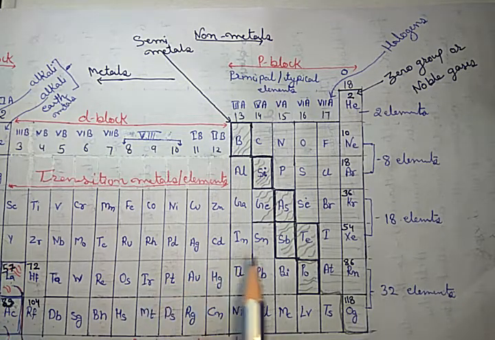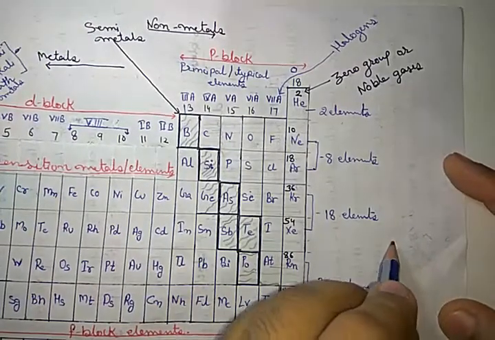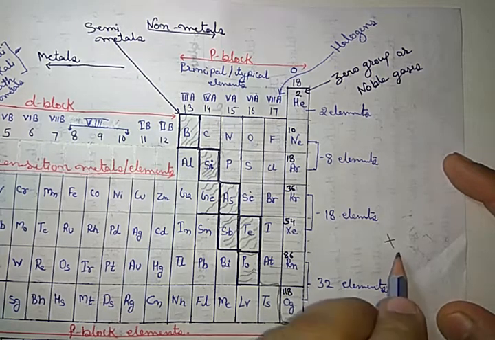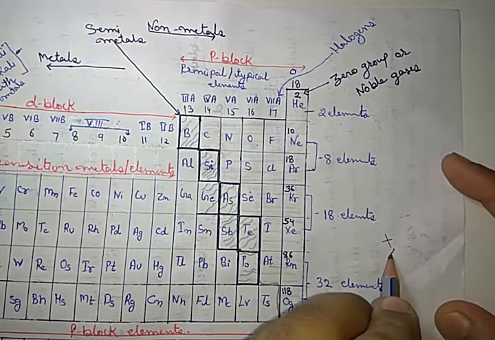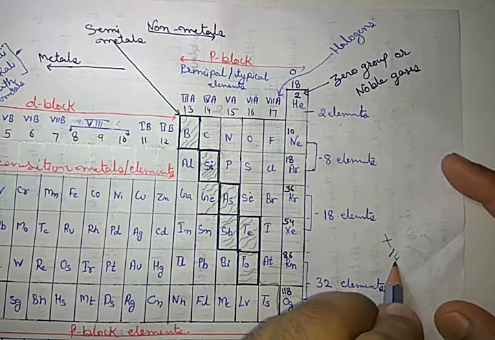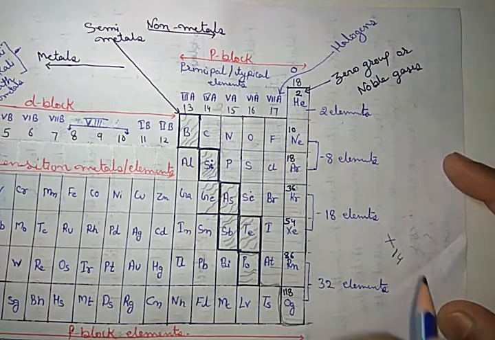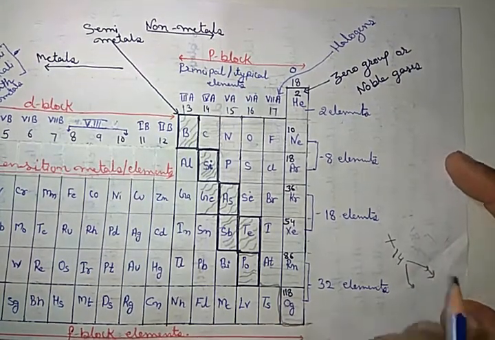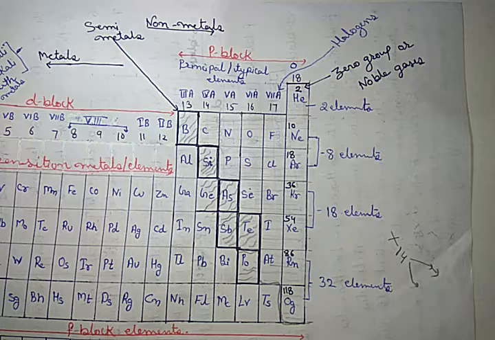Understand? Okay. The last question we discussed in our previous class: if there is an indication of an element, suppose that is X, whose atomic number is, suppose, 40, the question that comes in our paper asks about the group number and period number.